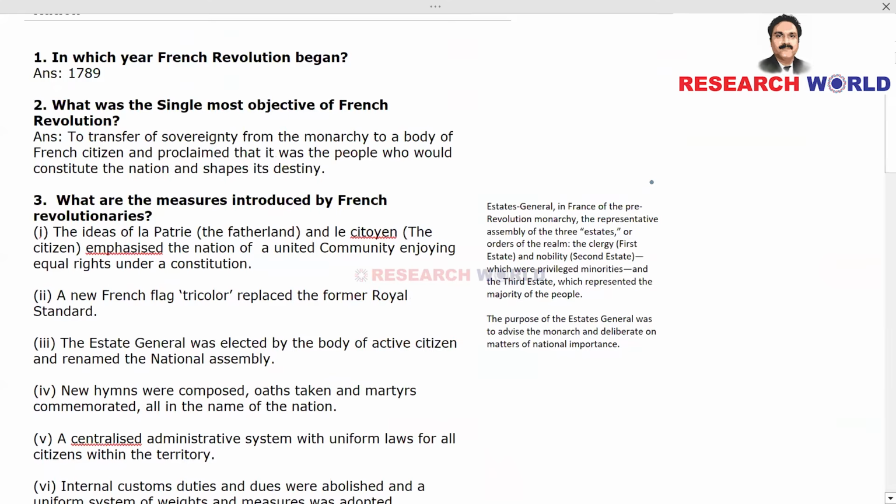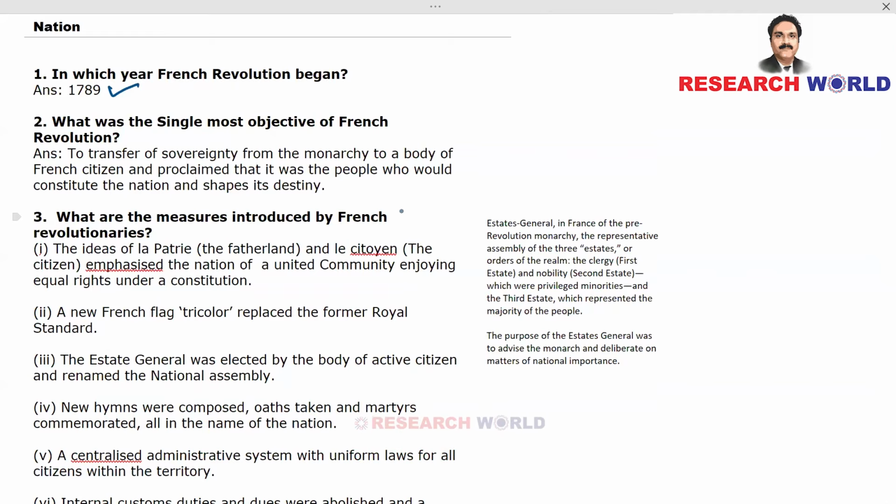In which year did the French Revolution begin? Answer: 1789. You can expect fill in the blanks and match the following type of questions on this. Alright. Now, question number 2. What was the single most objective of the French Revolution?